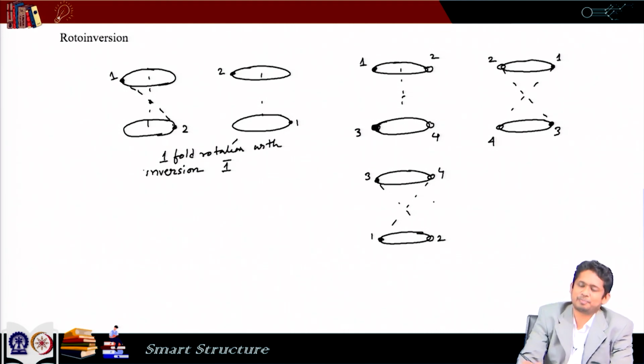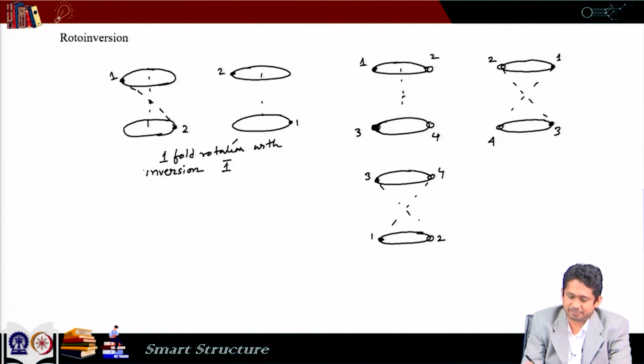So, it is possible through one 180 degree rotation and then one inversion.